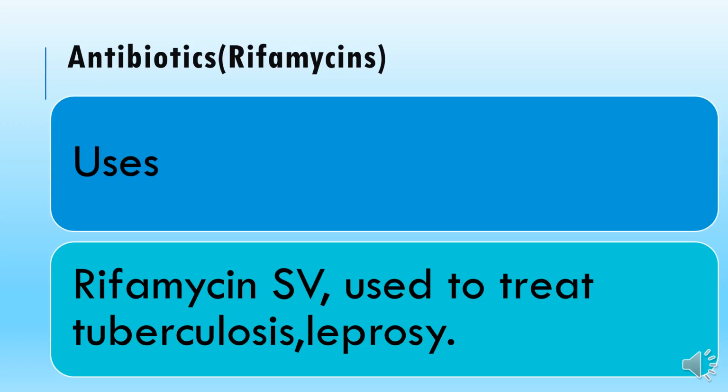So rifamycin SV was clinically used to treat tuberculosis and leprosy infection. So it is a very important first drug from the rifamycins used to treat TB was rifamycin SV, and it is also effective in leprosy. So basically, the rifamycins are very effective against mycobacteria or mycobacterial infections.